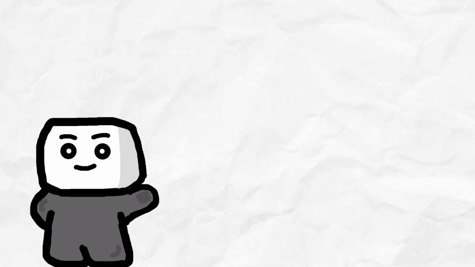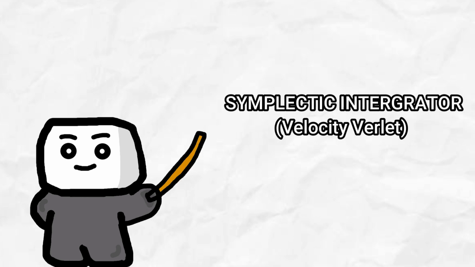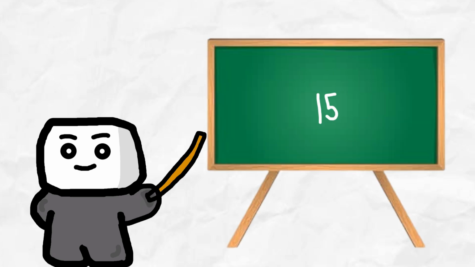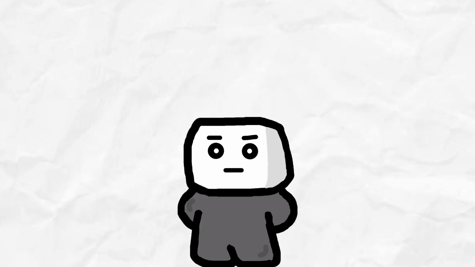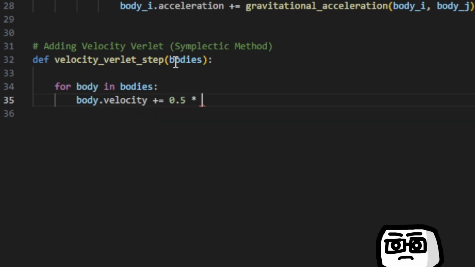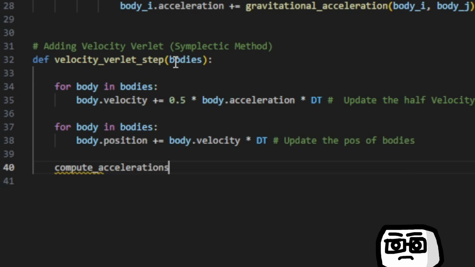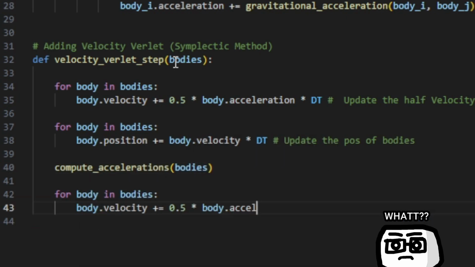To fix this, we need a better way to update the system over time, and this is where the symplectic integrator comes into play. Basically, their goal is to preserve the structure of phase space, meaning energy doesn't grow uncontrollably. It stays bounded and keeps the three bodies in a stable orbit. So let's just quickly implement this in our simulation. First, we push the velocity halfway using the current acceleration, then update the position, recalculate the acceleration from the new position, and finally finish the velocity update using that new acceleration. Running our simulation gives us this clean, stable orbit of three bodies.